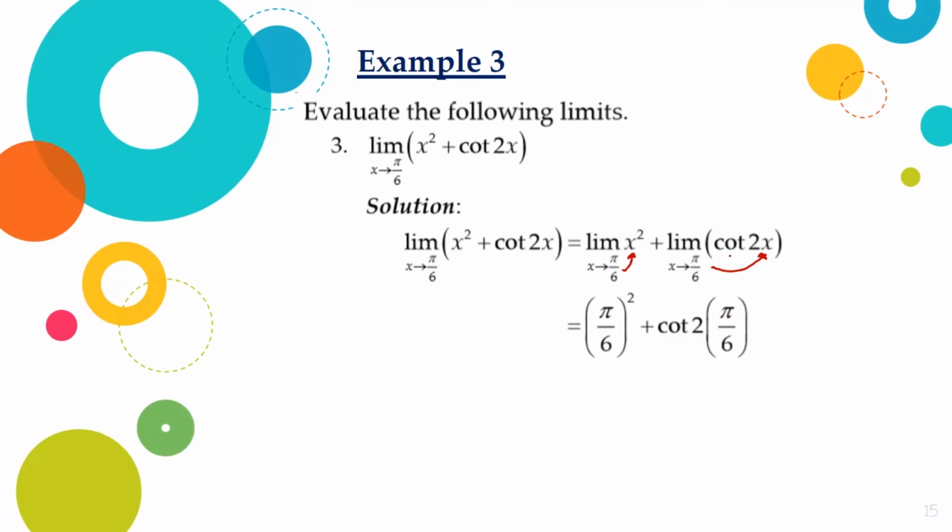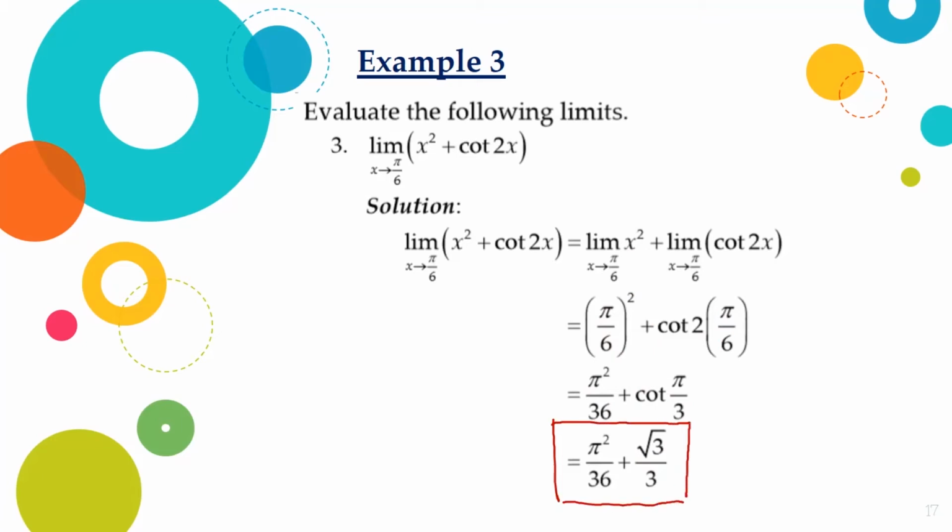2 times pi over 6 is equal to pi over 3, while pi over 6 quantity squared is equal to pi squared over 36. Evaluating cotangent pi over 3, its value is equal to square root of 3 over 3. Therefore, this is the limit of the given trigonometric function as x approaches pi over 6.